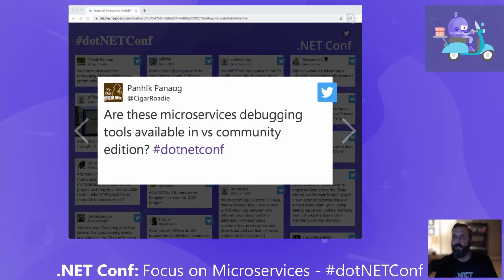Yeah, that's a great question. I believe the Docker tools are available in Community Edition. I pretty much run Community Edition most of the time. In fact, let me look right now. I am running Community Edition right now. I run Community 2019 Preview. So everything you saw today, I was running in 2019 Preview. So that means you can just download it, have the tools installed, and be off to the races. Yeah.